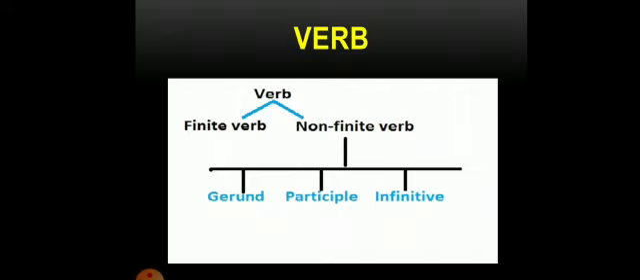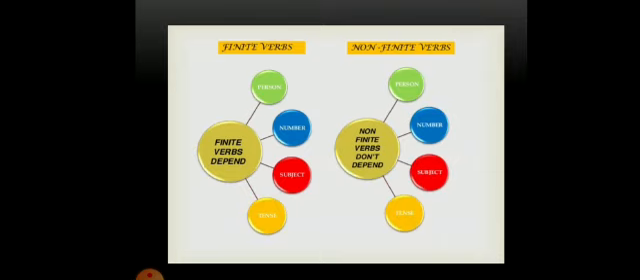Basically, the verb is divided into two types. The first one is finite verb and the second one is non-finite verb. The non-finite verb is again divided into gerund, participles and infinitive. Usually, finite verbs are dependent upon the person, number, subject and tense. But non-finite verbs are not dependent upon the following things. What are they? Person, number, subject and tense. Both finite and non-finite verbs are exactly opposite to each other.